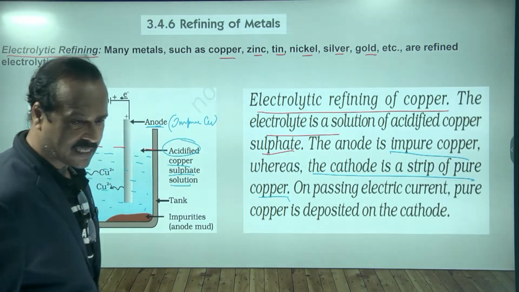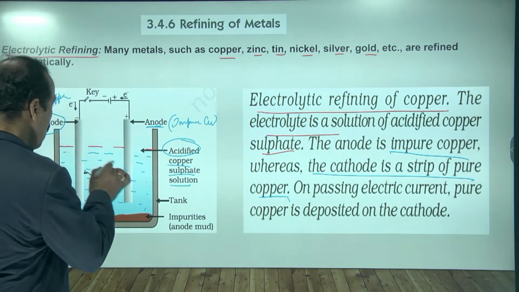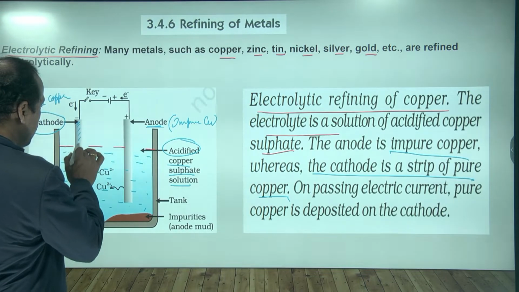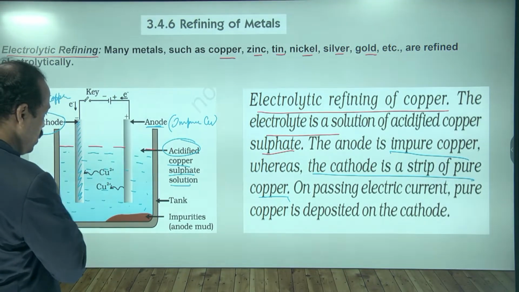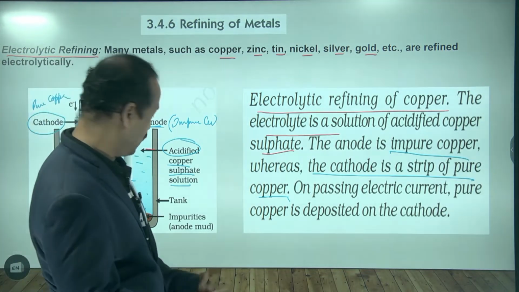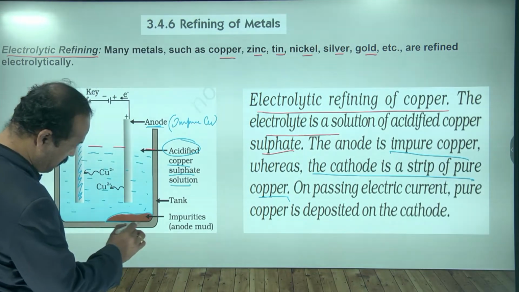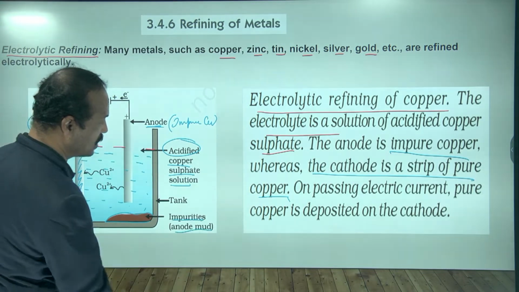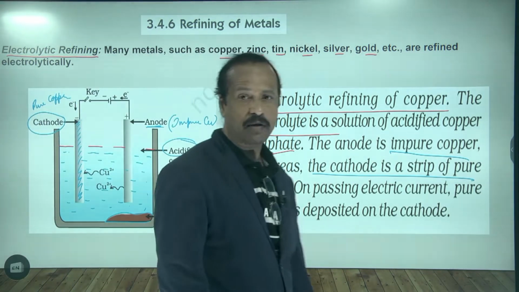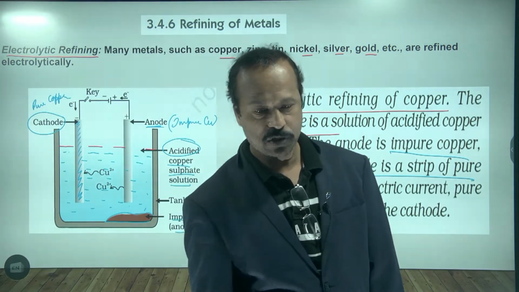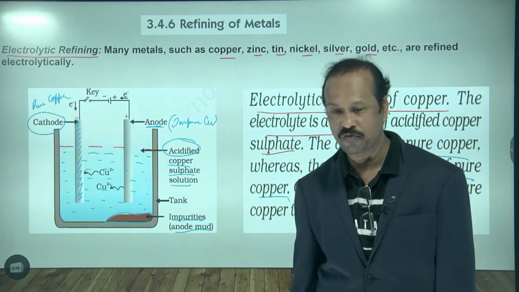On passing electricity, all the pure copper will be deposited on the cathode, leaving the impurities down. You can see the impurities here at the bottom. In this way impurities are removed and we get the pure metal. This is called refining of metal.